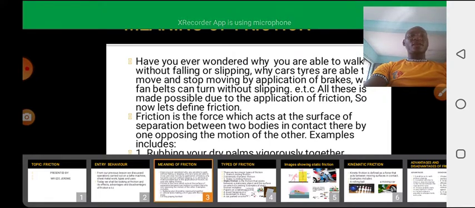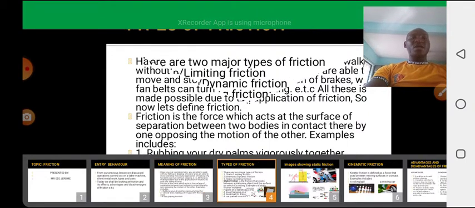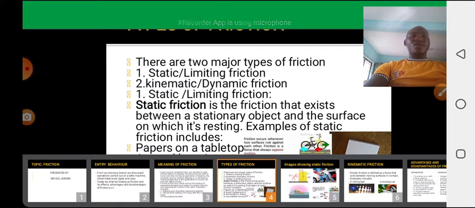So having given the examples of friction, let's talk about the types of friction. We say there are two major types of friction. One, we have the static or limiting friction. You can also call it friction of a body at rest. And two, we have kinematic or dynamic friction, which is regarded as friction of a body in motion.